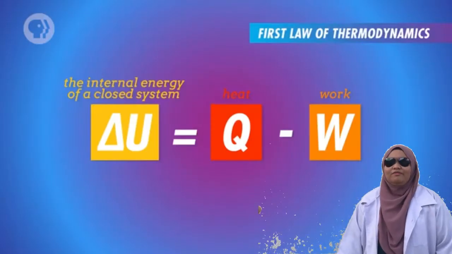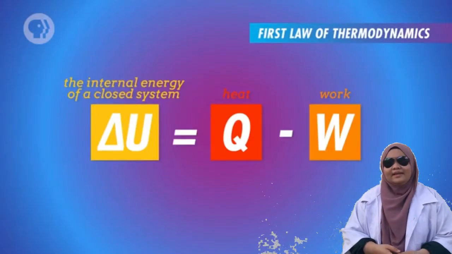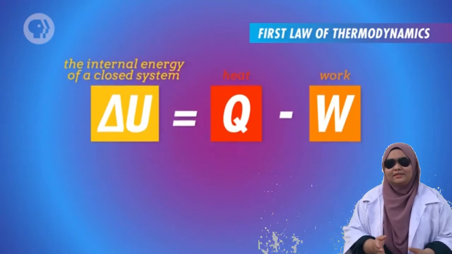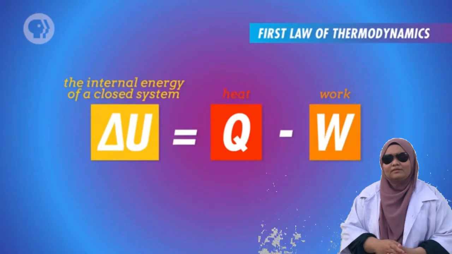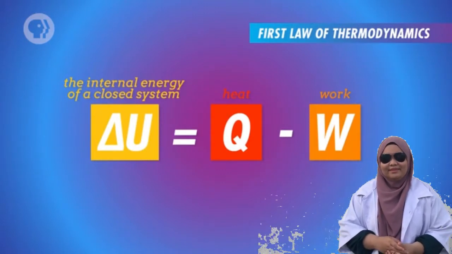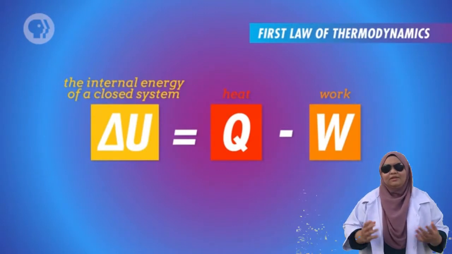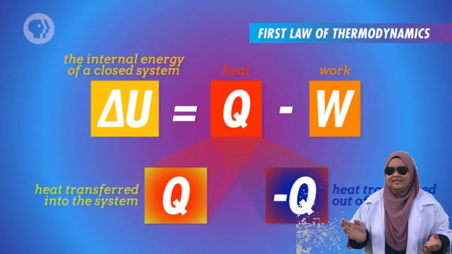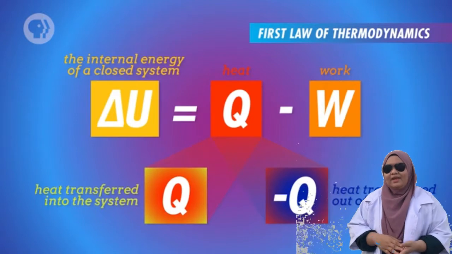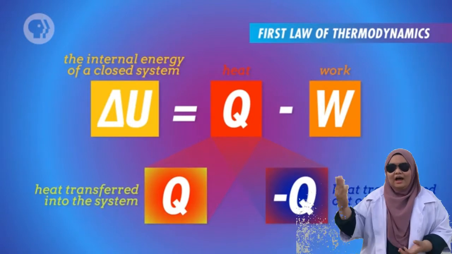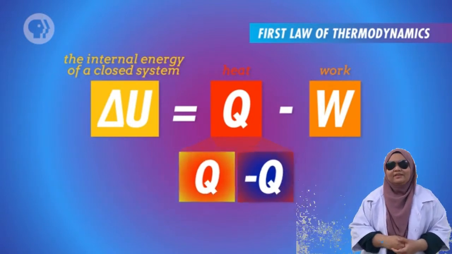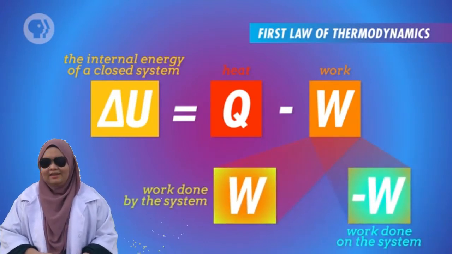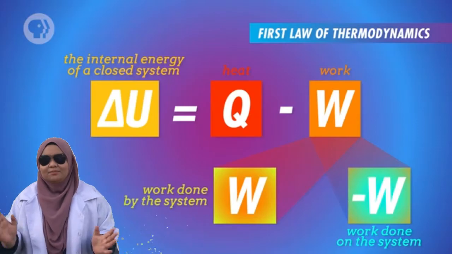The internal energy U of a closed system is equal to Q, the heat transfer to the system, minus W, which is the work done on the system. It's important to remember, when we talk about changes in internal energy, if heat is transferred into the system, Q is positive, and if heat is transferred out of the system, Q is negative. If work is done on the system, W is negative, and if work is done by the system, W is positive.